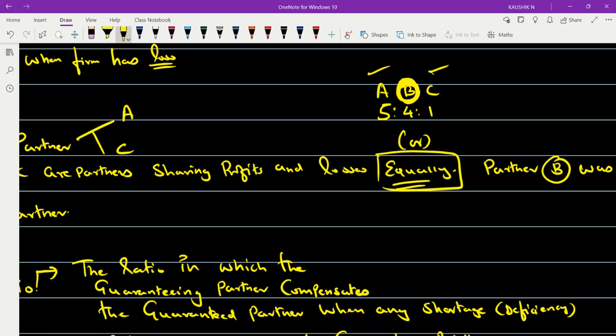Okay, so the concept is very simple. If the deficiency ratio is available in the question, you'll go with the deficiency ratio to distribute the deficiency amount. If you don't find any deficiency ratio available in the question, then the profit sharing ratio, that is the old profit sharing ratio among the partners, will be taken for distributing the deficiency amount in the guaranteed profit among the guaranteeing partners. Okay, so that is very important.